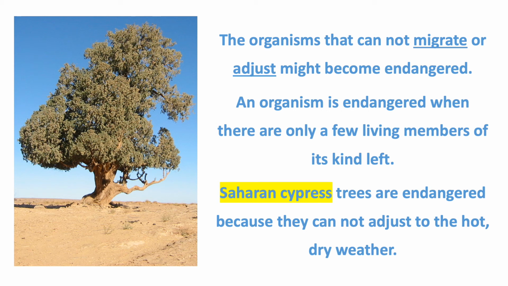For example, the Saharan cypress trees are endangered. They are found in the mountains of the Saharan desert. Scientists think that Saharan cypress trees are adapted for a wet climate, yet their environment has become dry. The Saharan cypress trees are endangered because they cannot adjust to the hot, dry weather.